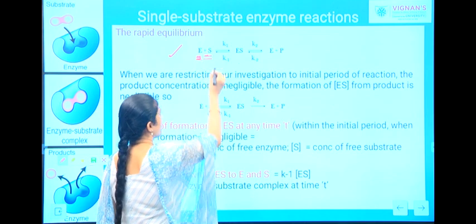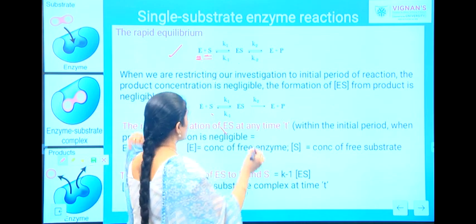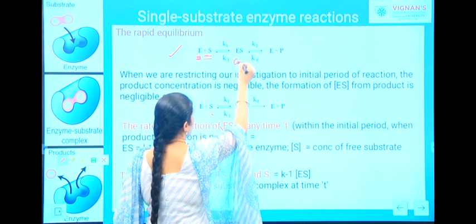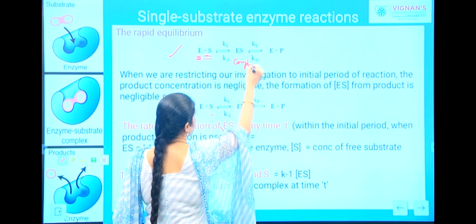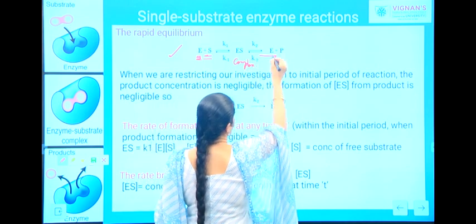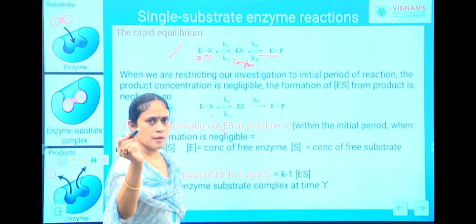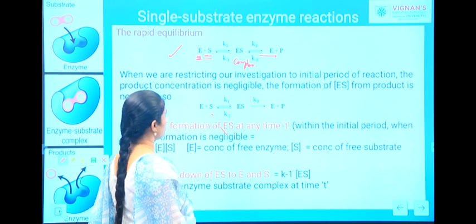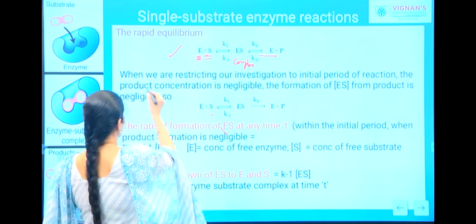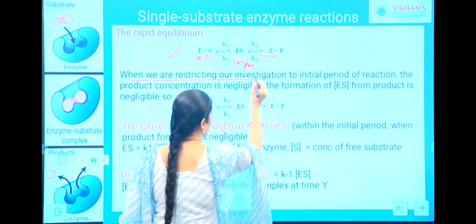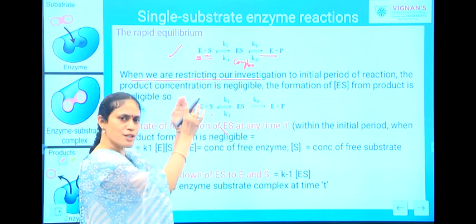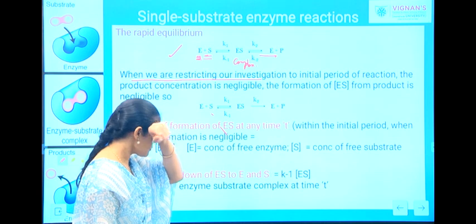Now just see this particular reaction. Enzyme is getting combined with the substrate molecule in order to give enzyme substrate complex, which is giving rise to enzyme and product. Here, we are restricting our investigation to the initial period of the reaction.